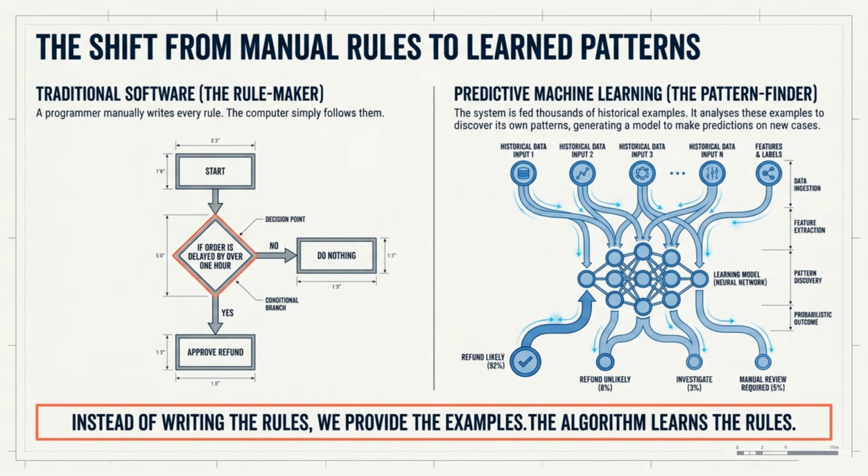The big shift: traditional software is the rule maker. A programmer writes, if delayed over 1 hour, approve refund. Machine learning is the pattern finder. Feed thousands of historical cases. The algorithm discovers its own rules and outputs probabilities, refund likely 92%. Instead of writing the rules, we provide the examples.